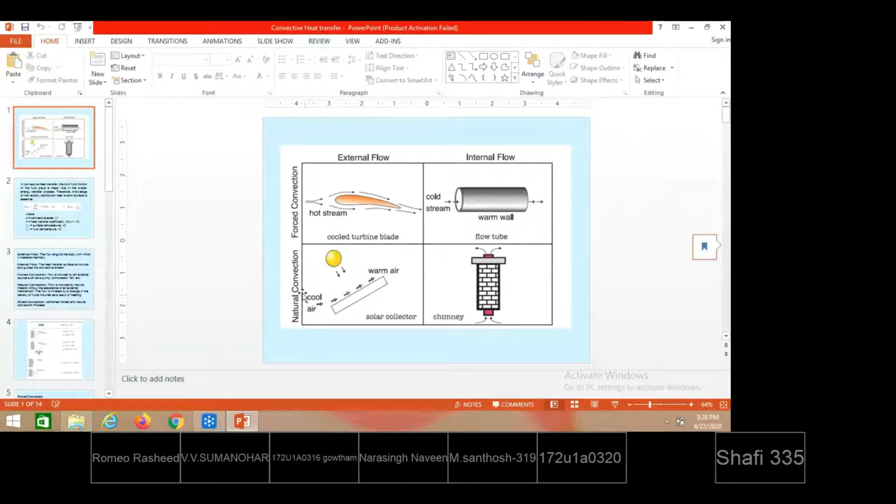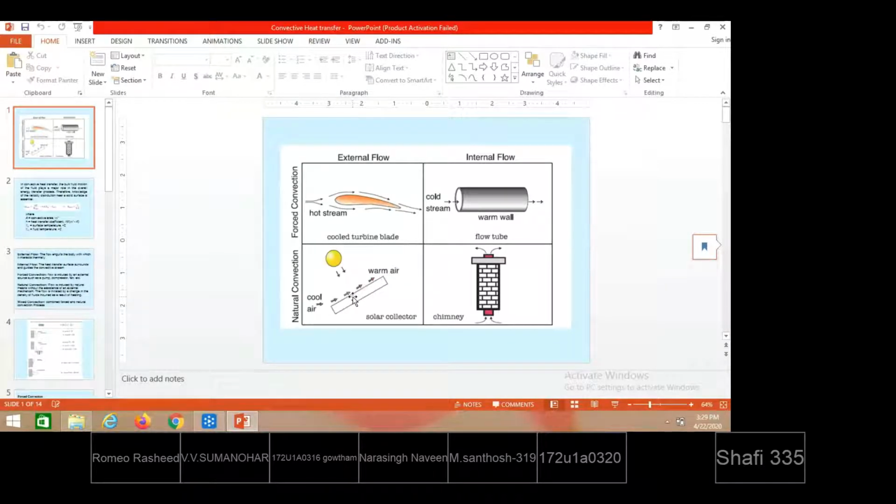If that is happening naturally, how is the movement created naturally? When fluid of low temperature comes onto a solid surface of high temperature, at the entry level, after touching this hot surface, the temperature of the fluid molecules will increase and the density will decrease. Then it becomes lighter, so naturally it goes up. The next molecule, which is at a high density, comes in contact with the solid surface, its temperature also increases, again the density reduces, and it goes up. This is how the fluid momentum is created naturally.